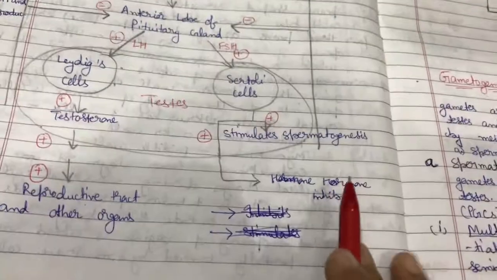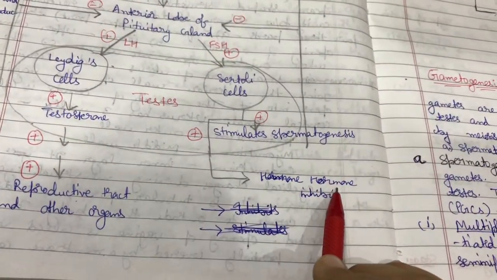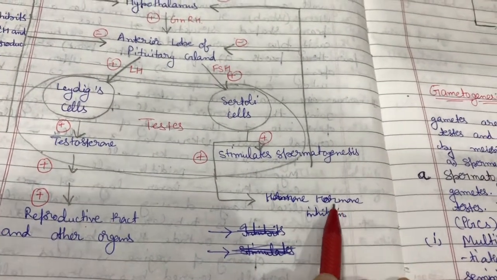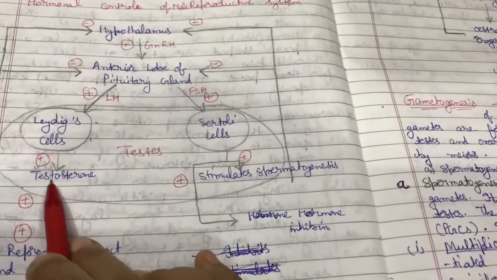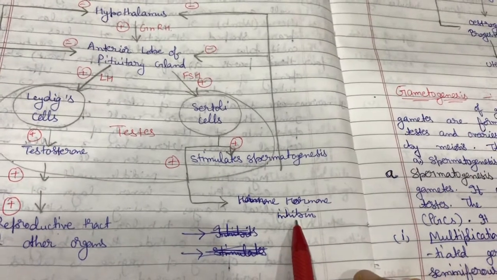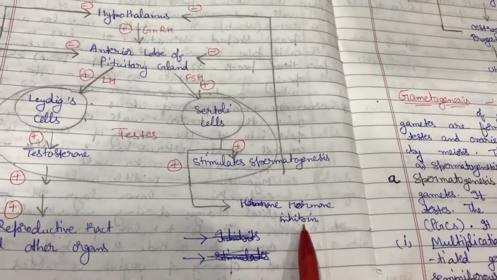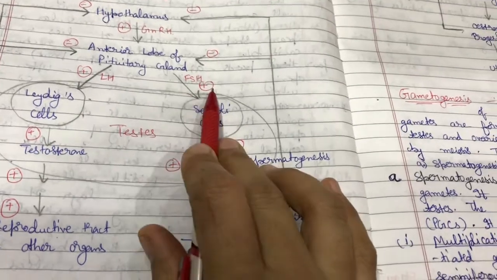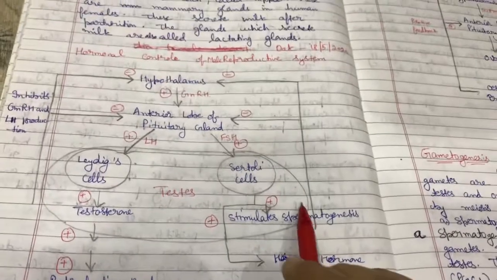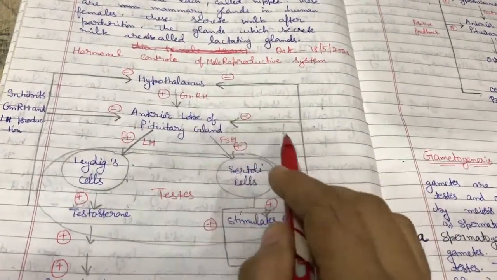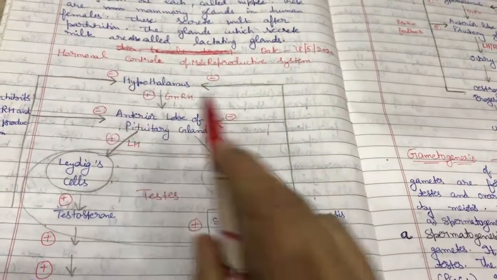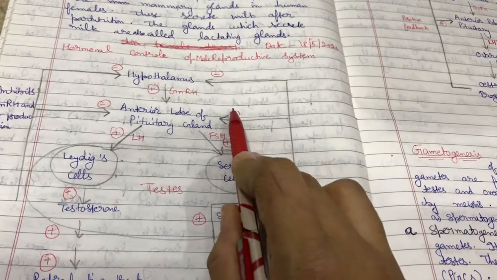plus Sertoli cells produce one hormone, that is androgen binding protein. Androgen binding protein helps in the concentration of testosterone. And second is inhibin hormone. Inhibin hormone suppresses the extra release of FSH. Now see from here, I have marked the pituitary gland and hypothalamus. Two arrows I have marked, and on these arrows I have put a negative sign.